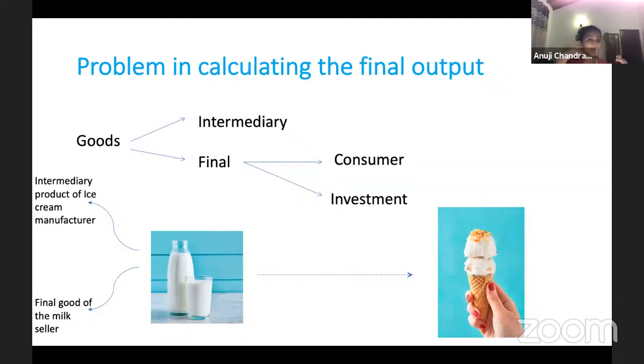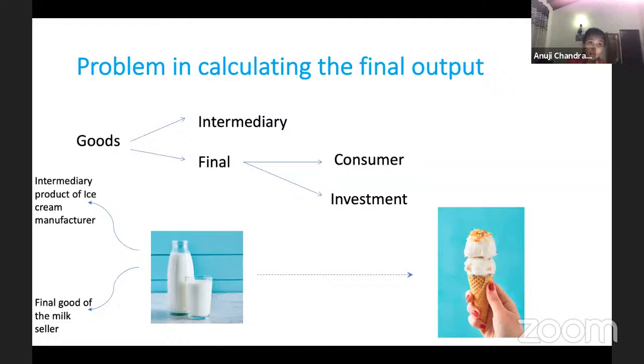Most probably they will buy these milk cartons from another company or another shop, right? So for Rio, this milk is an intermediary good because they're using this milk to produce ice cream. But if you talk about who sold this milk to Rio, let's say Rio buys this milk from Ambewela.